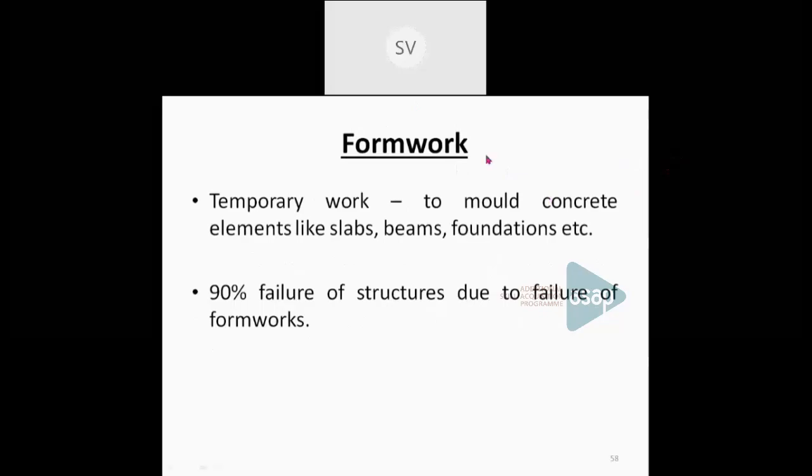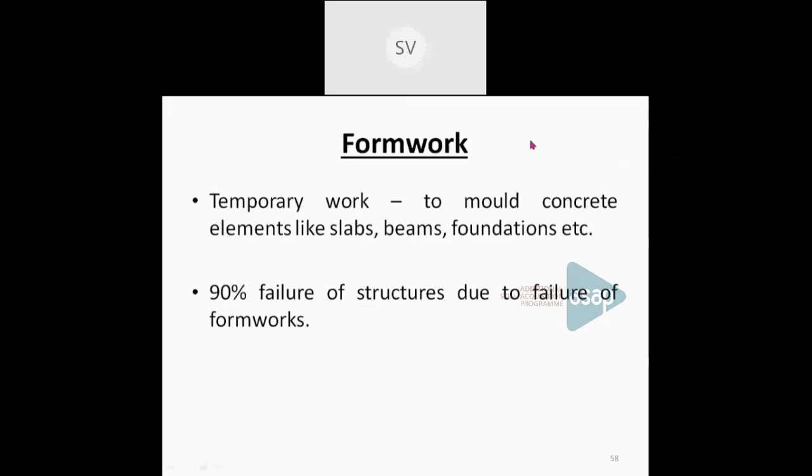Okay. Now we can see another important thing in buildings, that is formwork. All of you know what a formwork is. So formwork is actually a temporary structure which is constructed to mold the different components of concrete. That means when you go to construct a beam or a slab or a column or any part of a building, the fresh concrete has to be laid on a temporary work. That is known as formwork. So it is a temporary structure used to hold the fresh concrete for the construction of beams, columns, slabs.